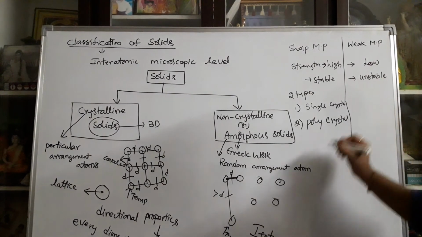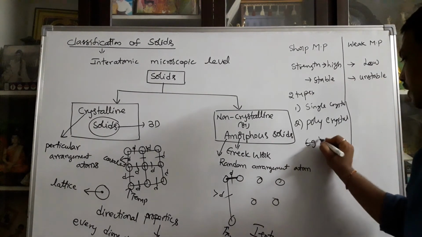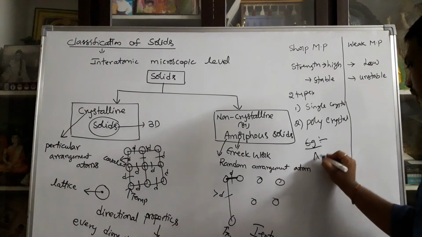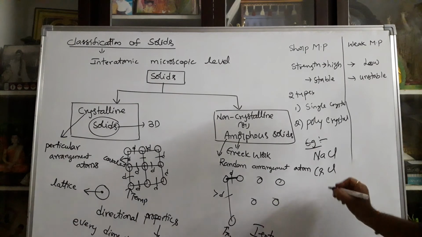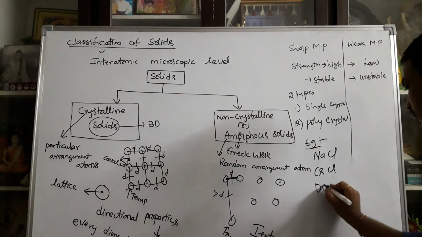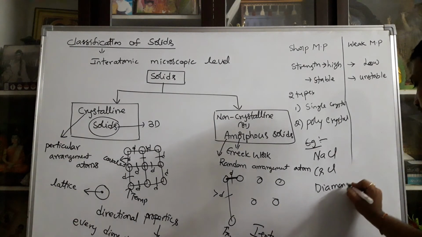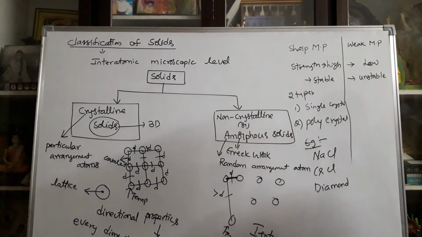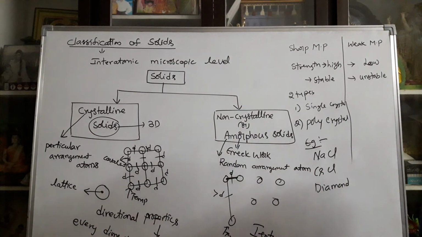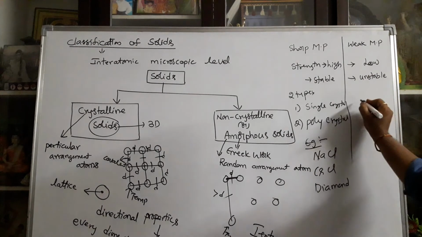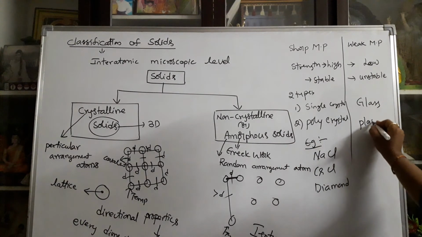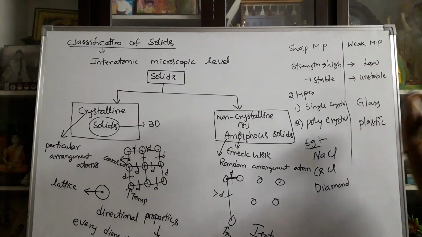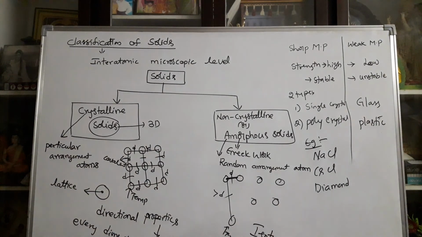In crystalline solids, the best examples are sodium chloride, cesium chloride, and diamond. In non-crystalline solids, the best examples are glass, plastic, rubber, etc.